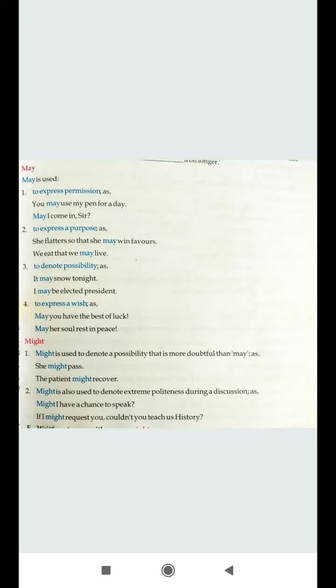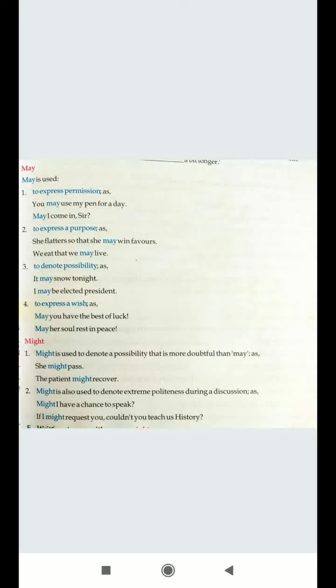Next is to denote possibility. Like you say it's a possible thing, but you are not sure, then you make use of may. It may snow tonight. So that means you are having this possibility that it may snow tonight. I may be elected president. So it's a possibility that this can happen. Here you make use of may.